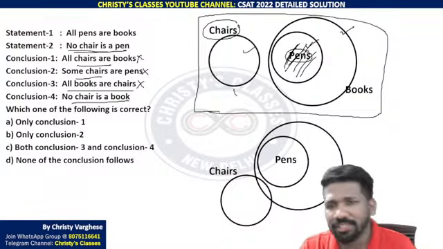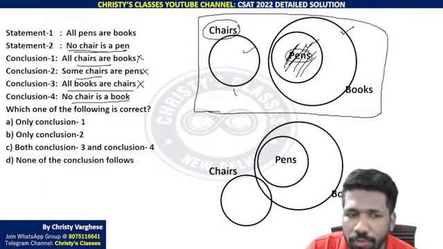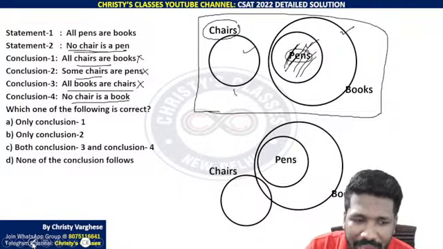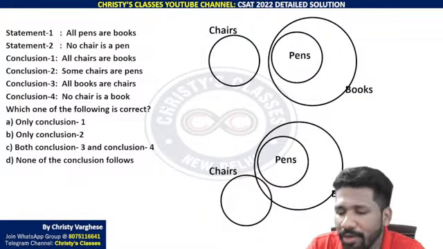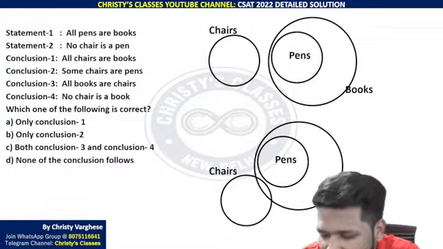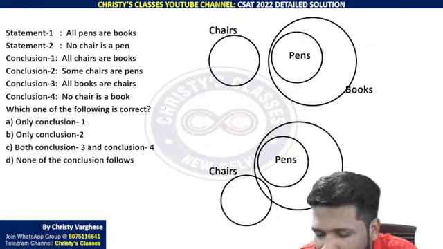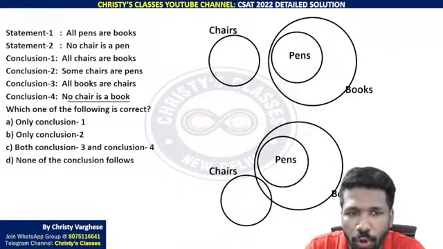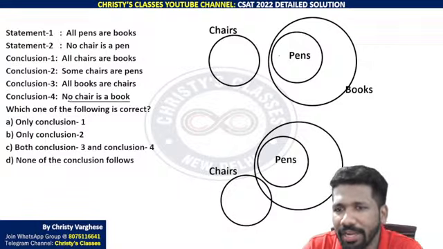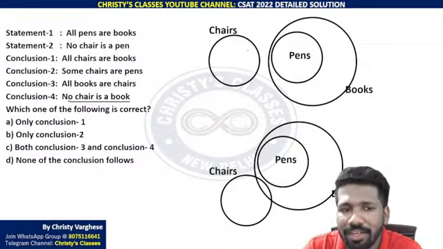But no chair is a book. That is where one more Venn diagram you need to draw. Negation statements. Negation statement with respect to minimal overlapping diagram concluding will be difficult. So there drawing other possibilities are also needed. Like no chair is a book means chair and books don't have an intersection.